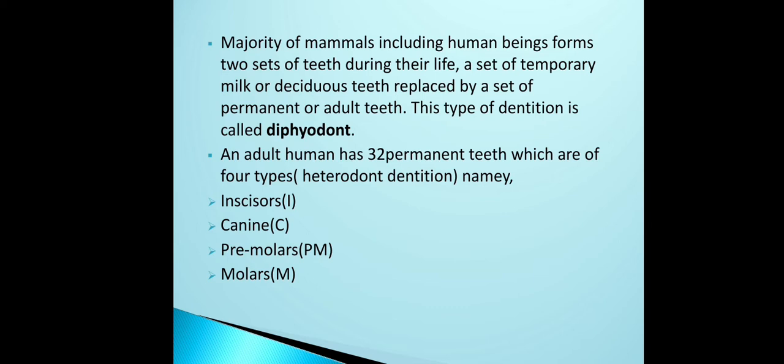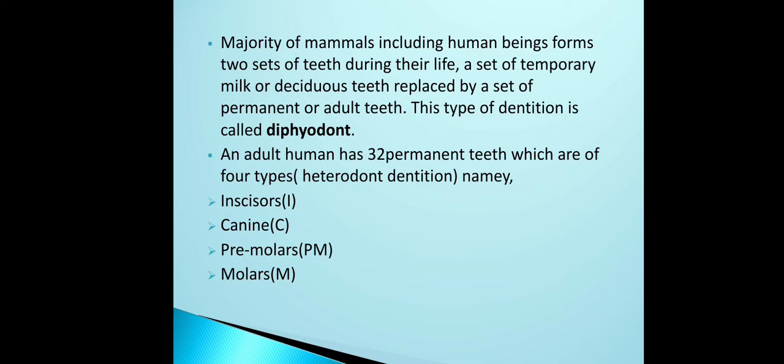One is the set we get soon after the baby is born, called milk teeth or deciduous teeth, which stay until 6 years old. After that, new teeth arise, which are permanent, or called adult teeth.